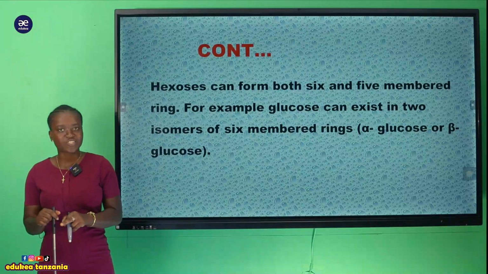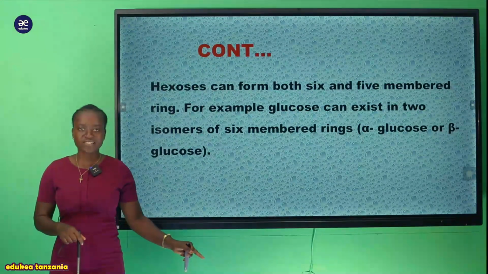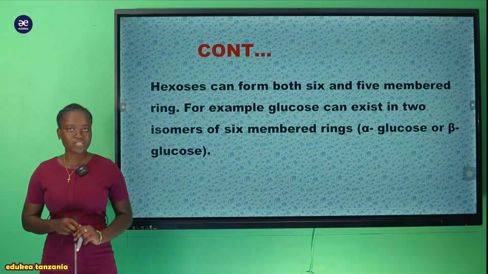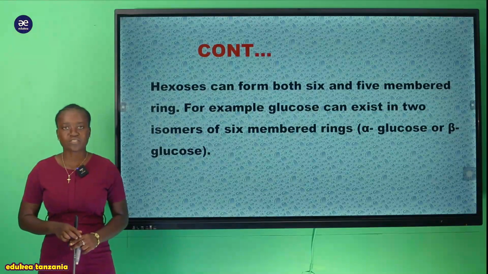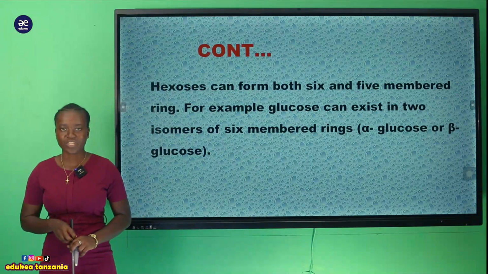So on that clarification on the difference between alpha glucose and beta glucose, my student, I would like to invite you again into the next part of this session, whereby we're going to clarify more on the structure of the hexose sugar, that is glucose, in terms of their ring structure.